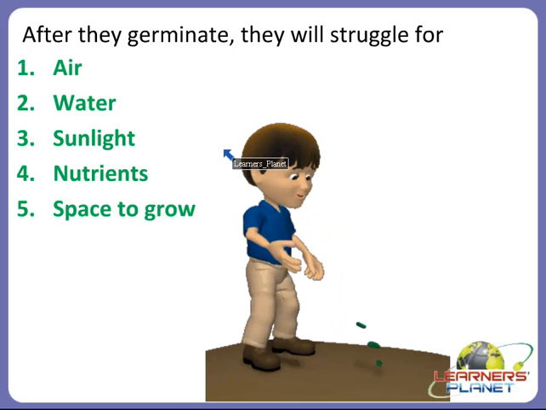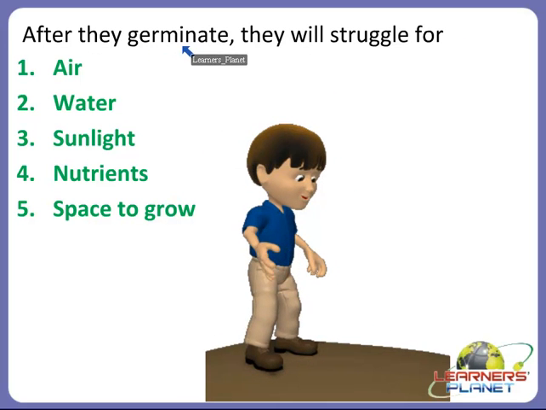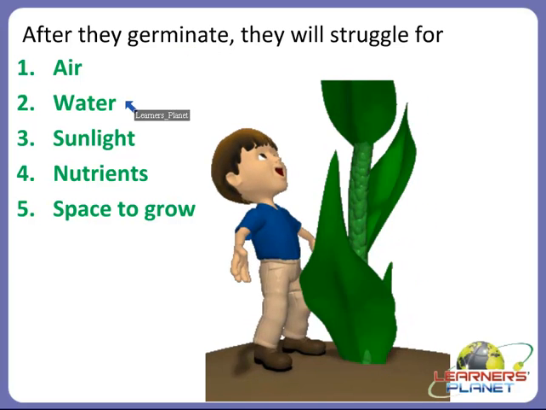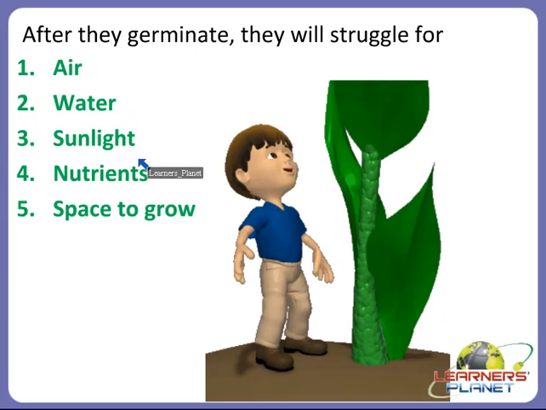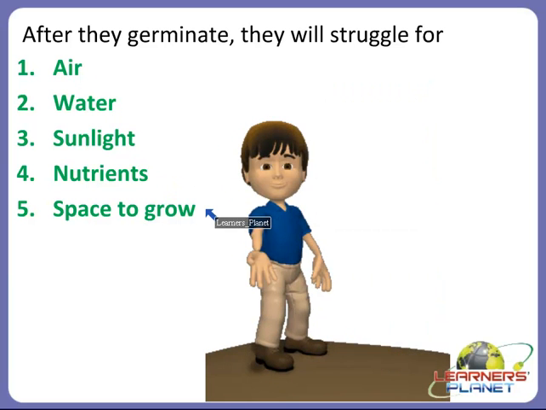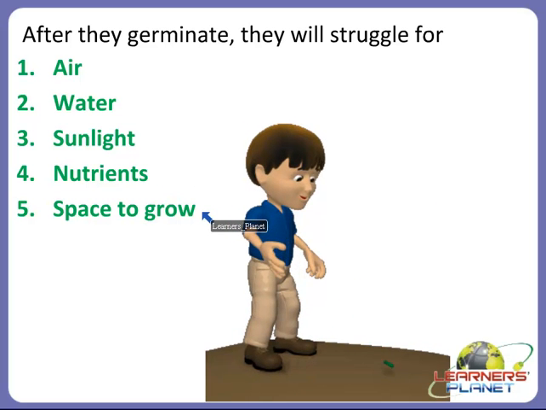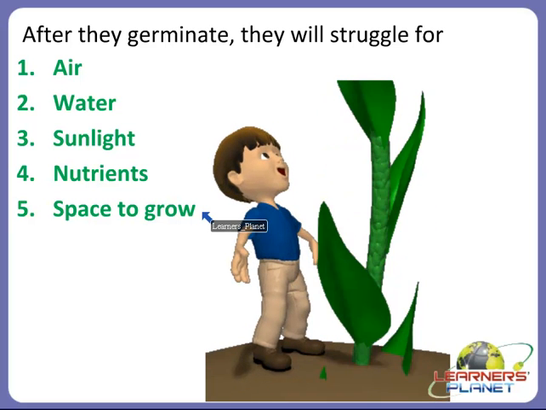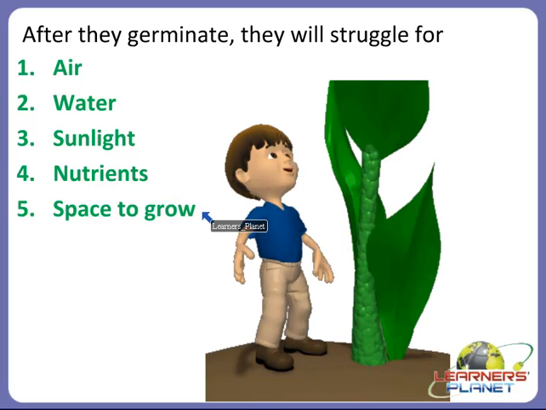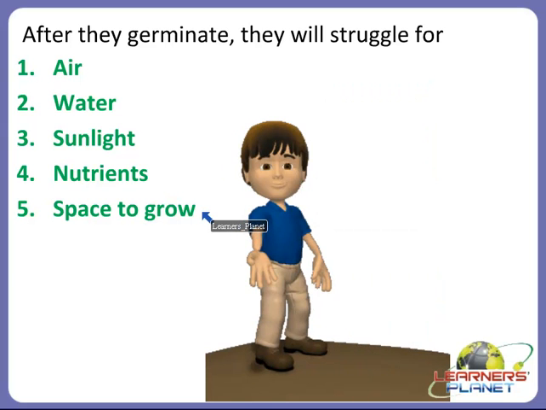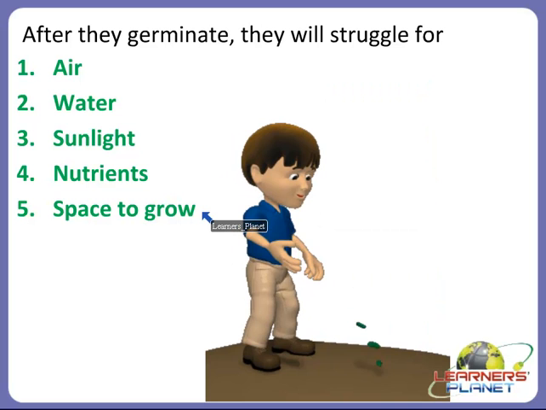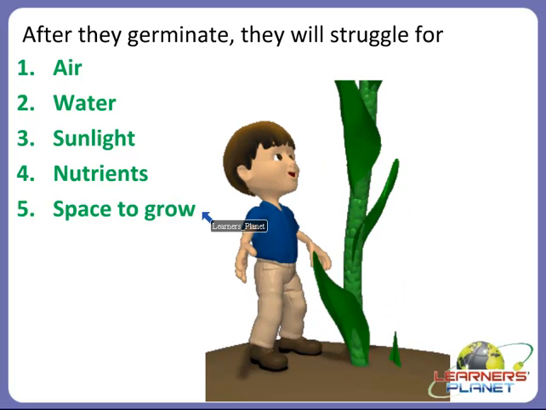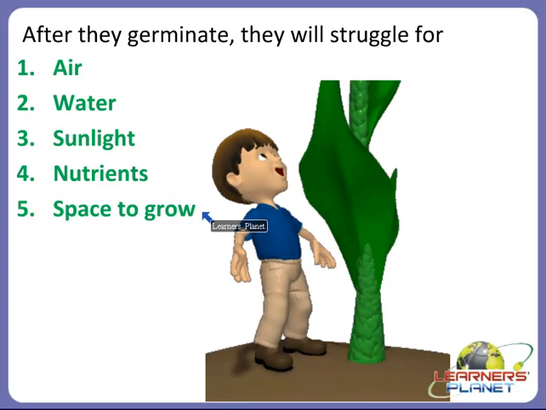Alright children, so what happens actually after the seeds germinate? Yes, after the seeds germinate, they will struggle for air, water, sunlight, nutrients and even the space to grow, because some plants have such a property or a feature which will grow into a very broad stem, right? It requires much more space to grow. So some plants grow into a very broad stem. For example, they will grow into a trunk, right?